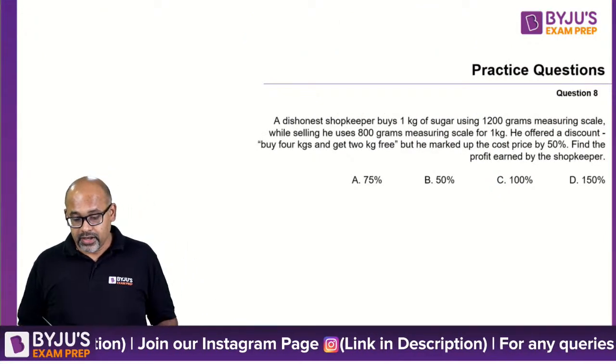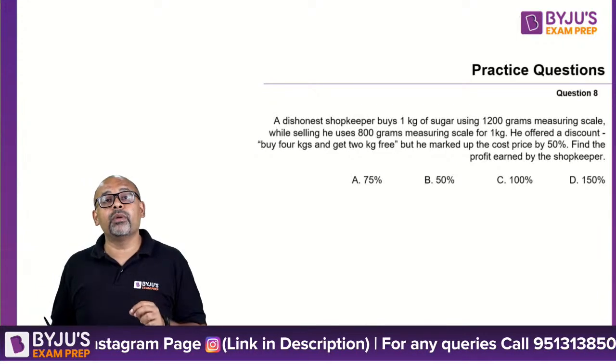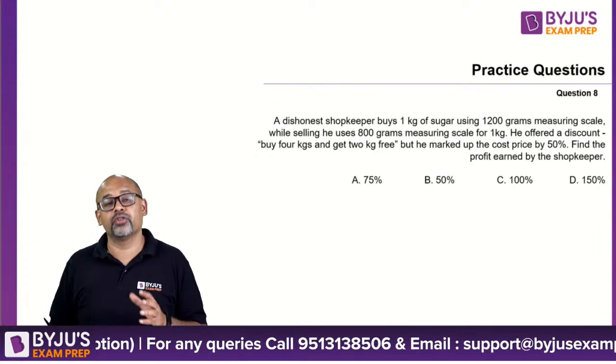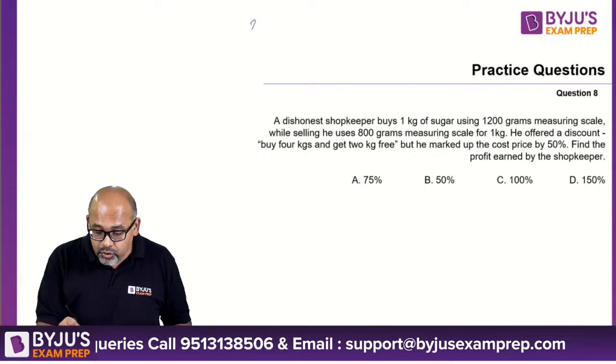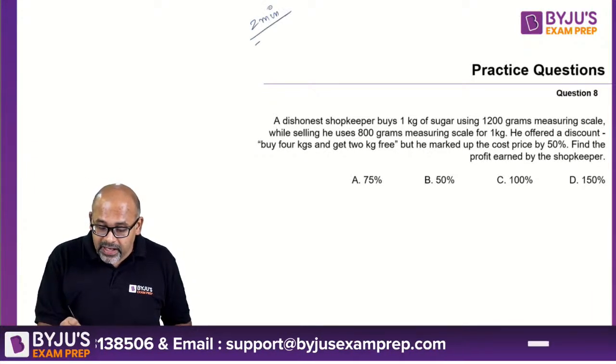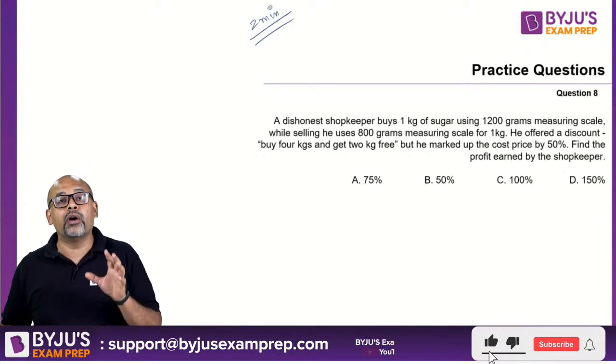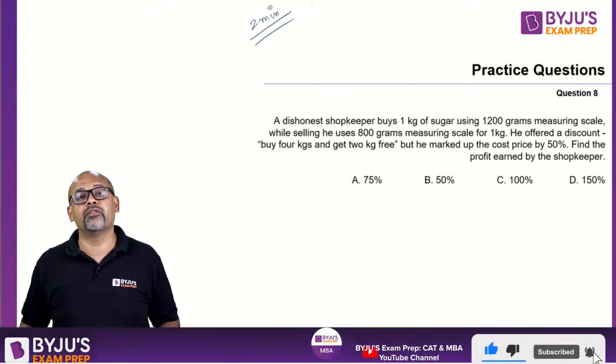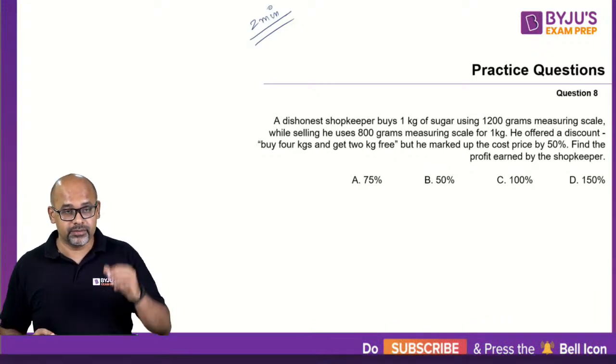Next one. This is an ideal problem on a dishonest shopkeeper. Try this. I will give you 2 full minutes to solve it. And with the help of this example, I will teach you how to solve any kind of dishonest shopkeeper problem. Take 2 minutes to try it.